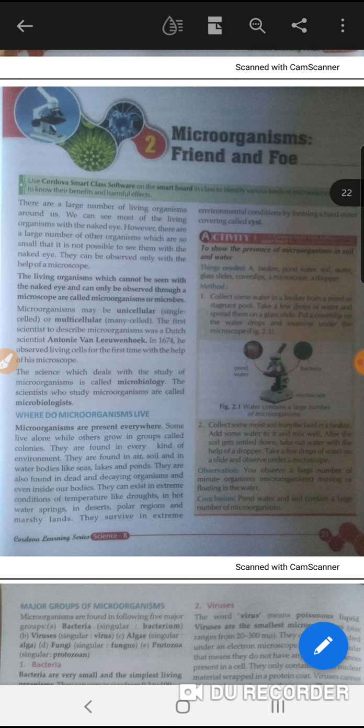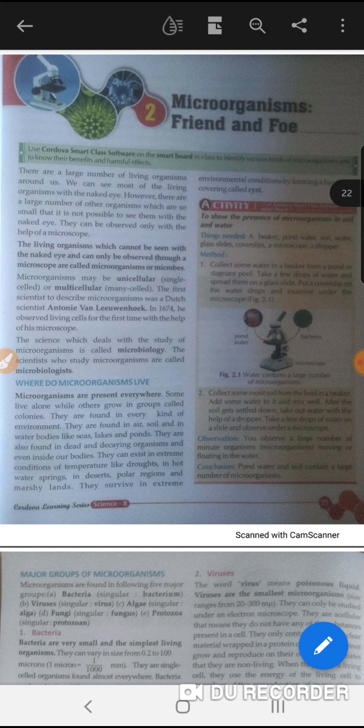So, let's start now. First thing that you should know about the chapter, that is what is microorganism. What is the meaning of microorganism? So, for this, divide microorganism into two parts.